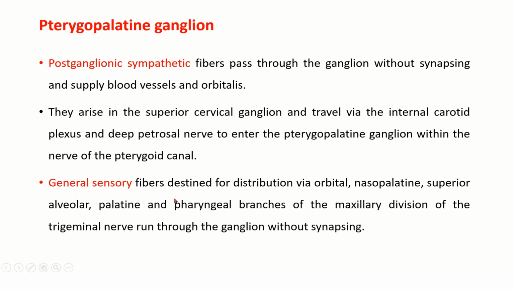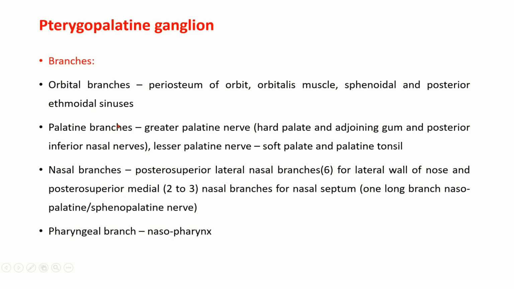Then the general sensory fibers destined for distribution via orbital, nasopalatine, superior alveolar, palatine, and pharyngeal branches of the maxillary division of the trigeminal nerve run through the ganglion without synapsing. So sympathetic fibers and sensory fibers are not relaying in the pterygopalatine ganglion, whereas parasympathetic fibers are relaying in the pterygopalatine ganglion. So, the branches: the orbital branches supply the periosteum of the orbit, orbitalis muscle, and the sphenoidal and posterior ethmoidal sinuses.